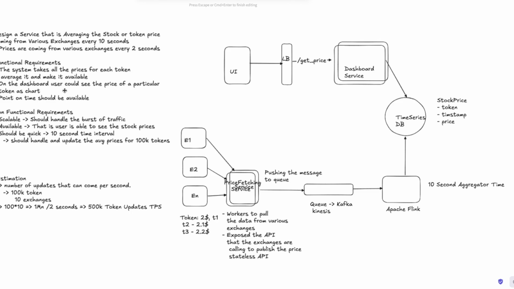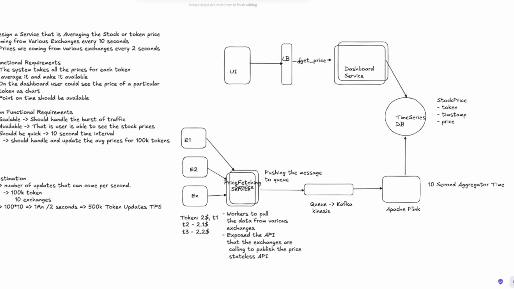Let's go through the functional requirements first. This is the initial flow. The system takes all the prices for each token, averages them, and makes them available. That's what is happening, with the time series DB here. On the dashboard, the user can see the price of a particular token as a chart.